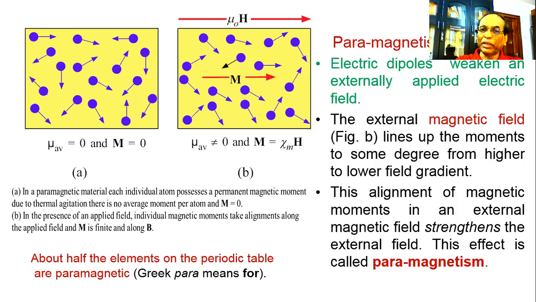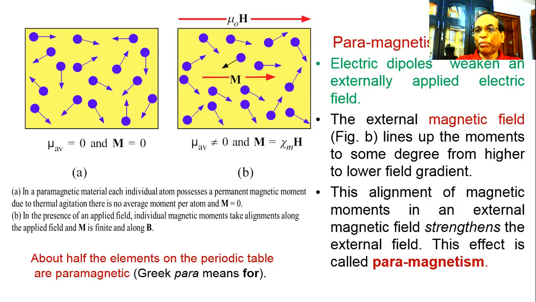In the external magnetic field, the magnetic moments line up to some degree from higher to lower field gradient. This alignment of magnetic moments in an external magnetic field strengthens the external field. The external field is increased in this case. This effect is called paramagnetism.